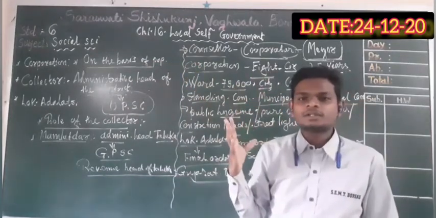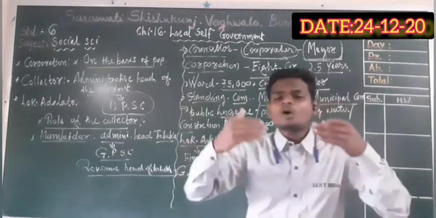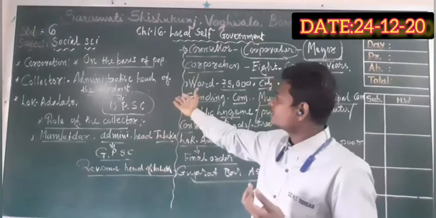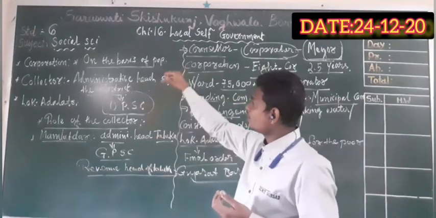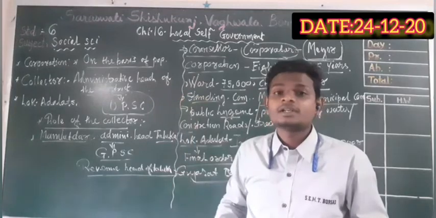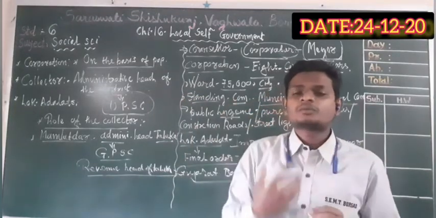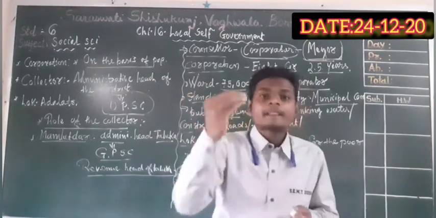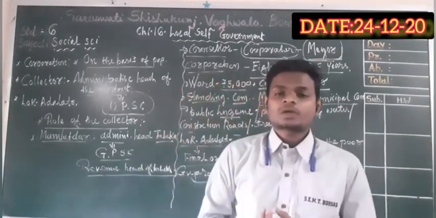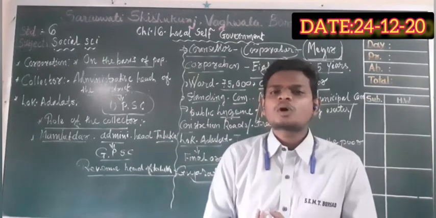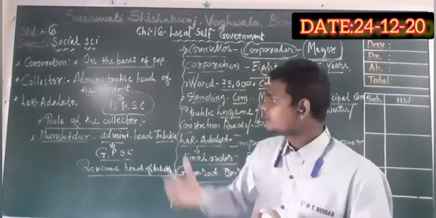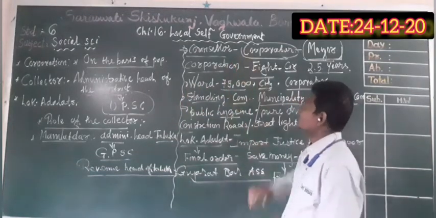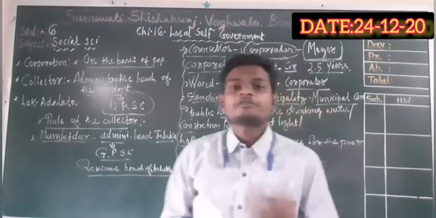We are all related: some of your parents are working in the corporation, with the collectors, with government officers. Try to find out their works, and sometimes we observe the works through the local television network and social media throughout the whole year. These are the main topics of local self-government and how they function.